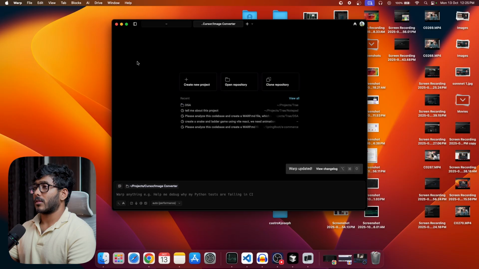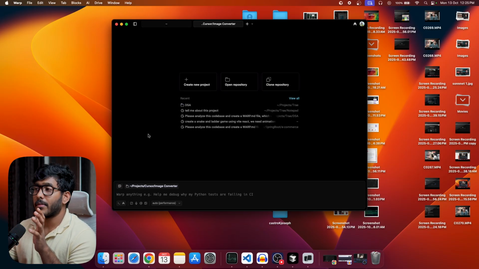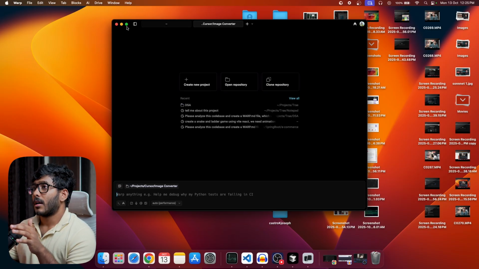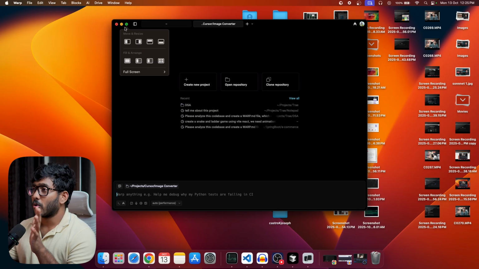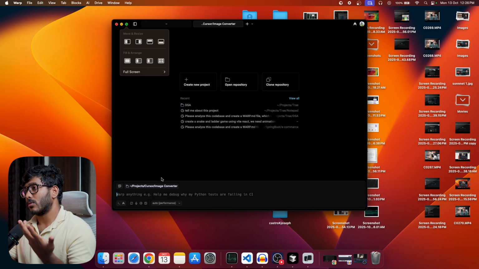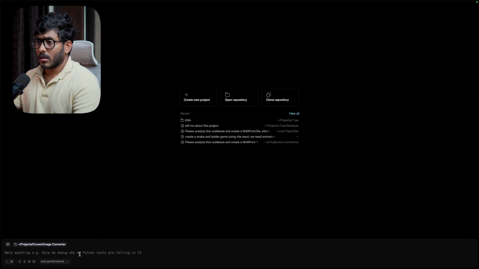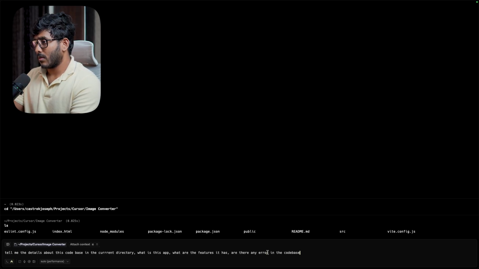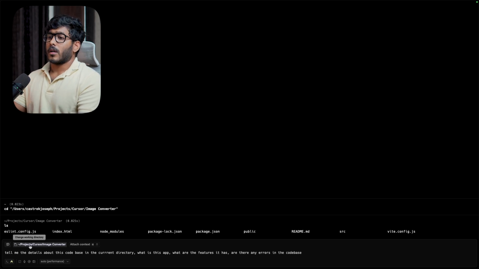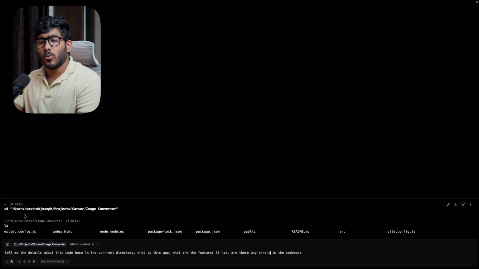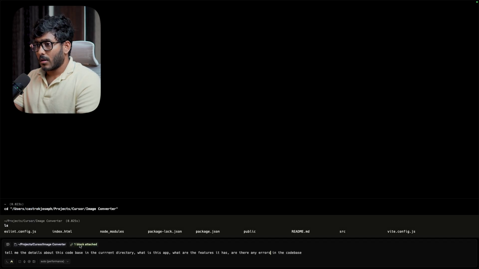All right. So this is an AI based terminal, and it is also used to create apps using AI. You can vibe code and you can use it to create apps. Now, in this case, all right, we are in that folder. All right, so I have moved to the current image converter folder, and